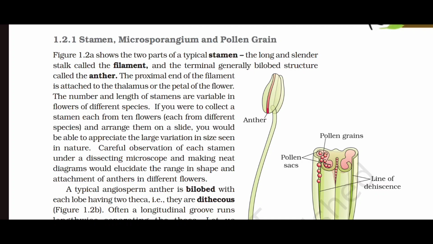If you were to collect a stamen each from 10 flowers, each from different species, and arrange them on a slide, you would be able to appreciate the large variation in size seen in nature. Careful observation of each stamen under a dissecting microscope and making neat diagrams would elucidate the range in shape and the attachment of anthers in different flowers.